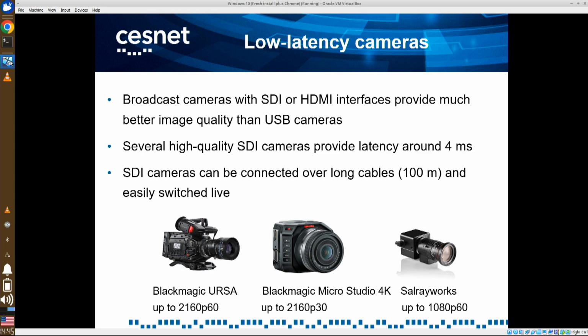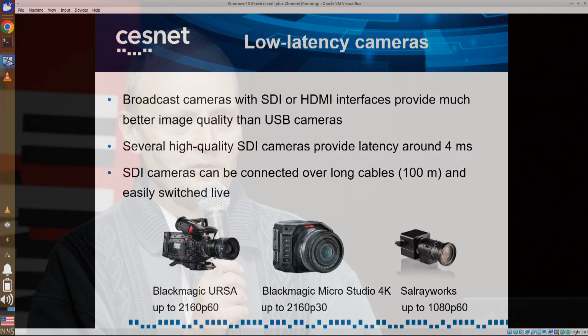So the difference is just between formats that they support and functions that they include, and depending on your budget.